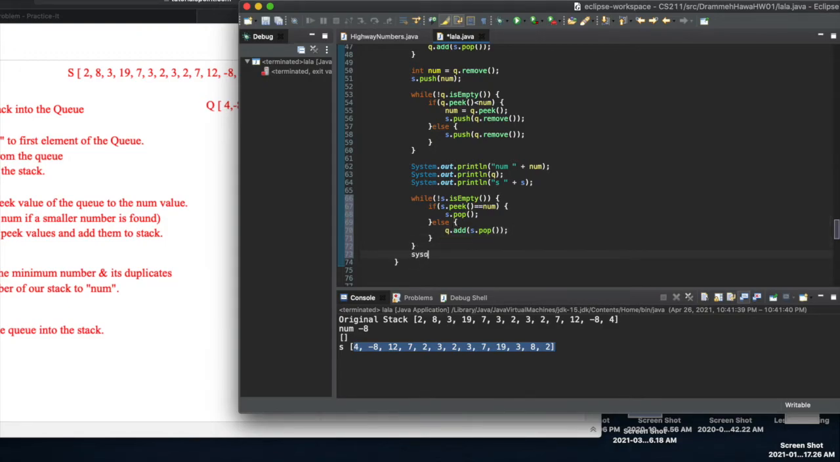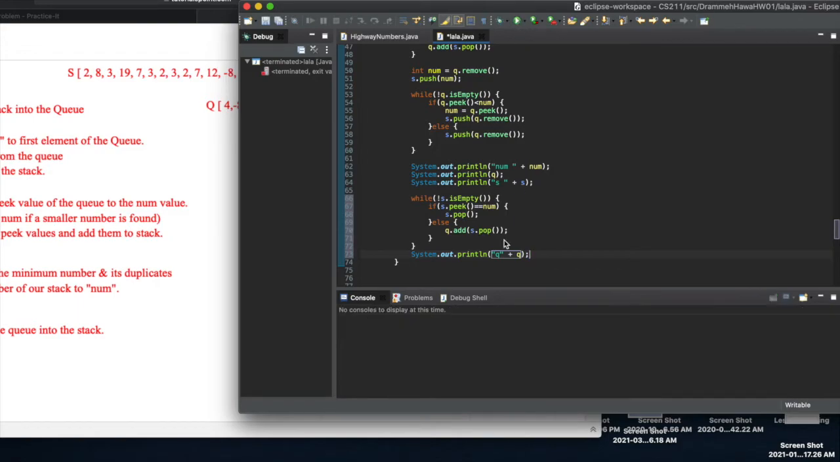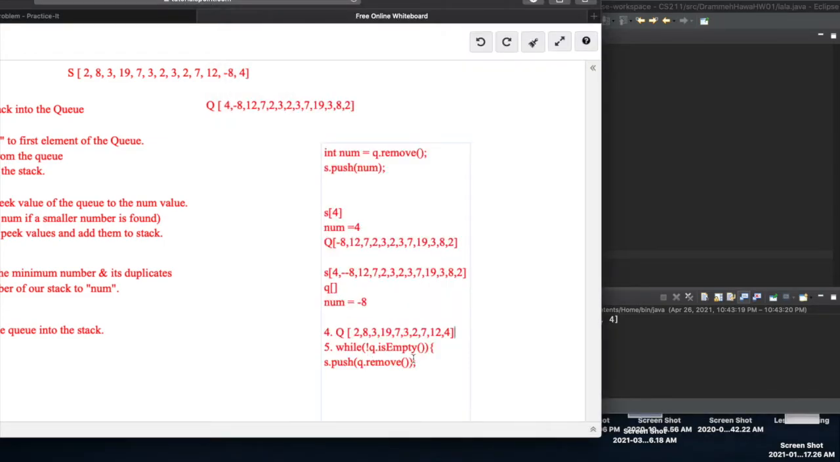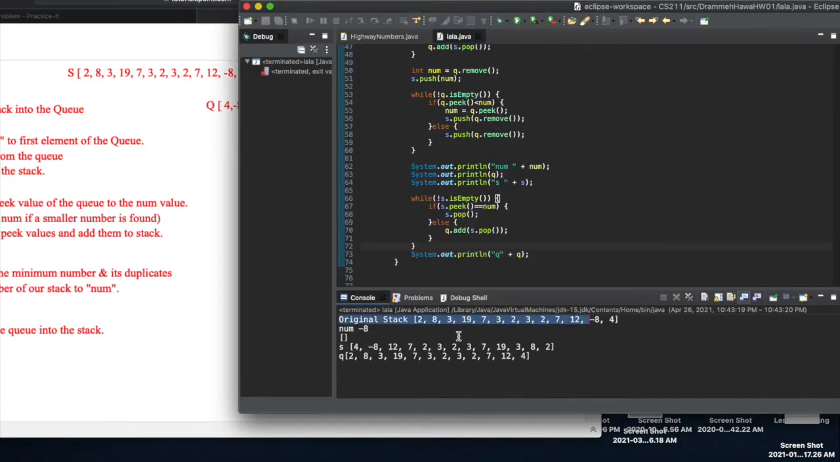So what I'm going to do here is print out the queue, because remember we just dumped all the contents into the queue besides the minimum value. And let's see what our queue is looking like right now. So right now our queue is 2, 8, 3, 19, 7, 3, 2, 3, 2, 7, 12, 4. So our -8 value is nowhere to be found, meaning this step worked correctly as it should have. And there are no duplicates of -8. Well, there were no duplicates to begin with, but if there had been, it would have removed them.